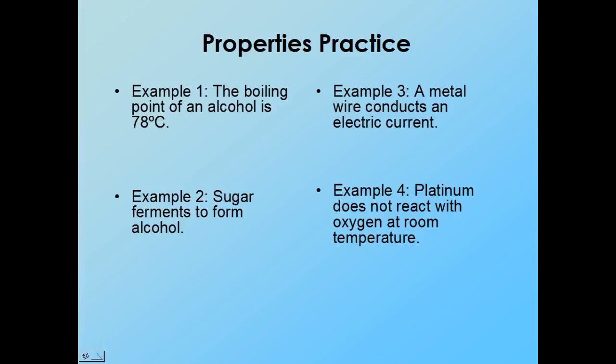Our first example here is the boiling point of an alcohol is 78 degrees Celsius. All we're doing is changing the alcohol from a liquid to a gas, so that would be a physical property. Number two, sugar ferments to form alcohol. Sugar has its own properties. It's undergone fermentation to make alcohol, which has its unique set of properties. That would be a chemical property.